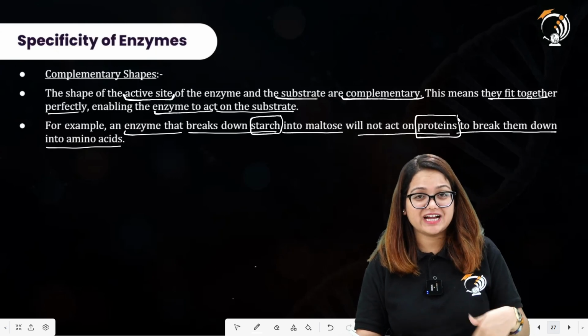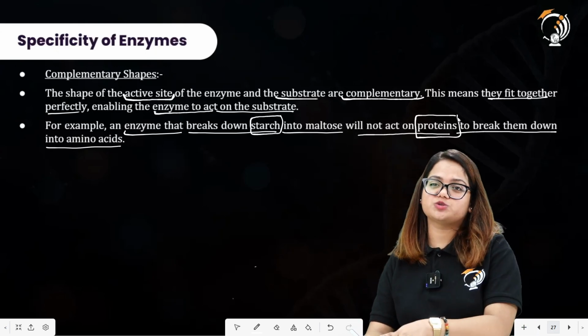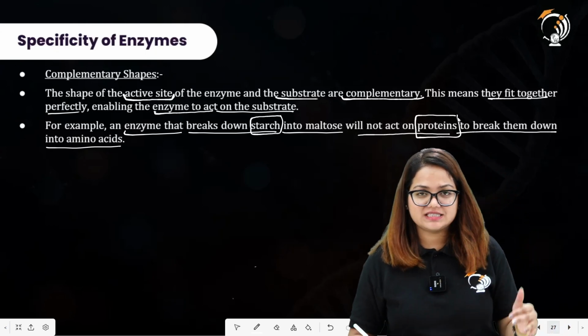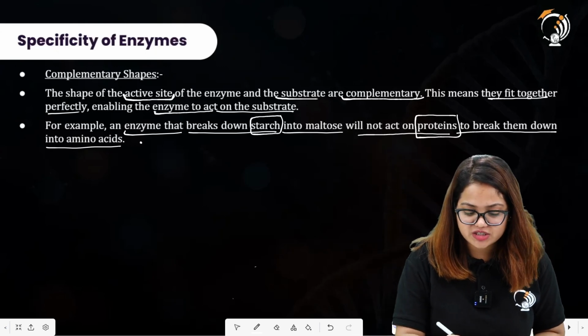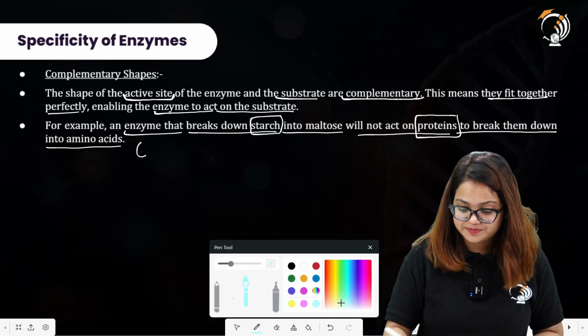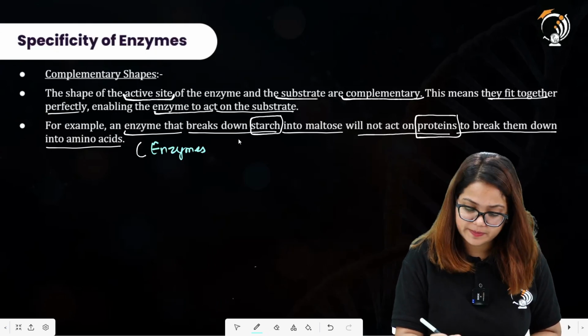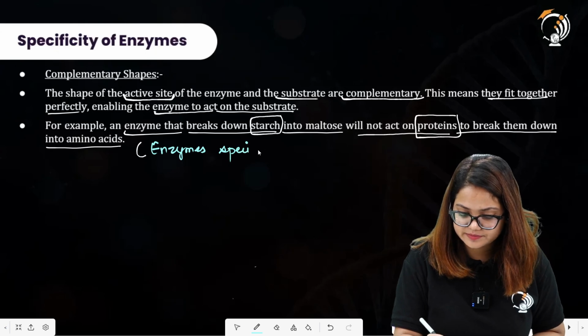It will only act upon starch to break it down into maltose molecules. I hope this is clear to you all, and this is also about enzyme specificity. All right, this is enzyme specificity.